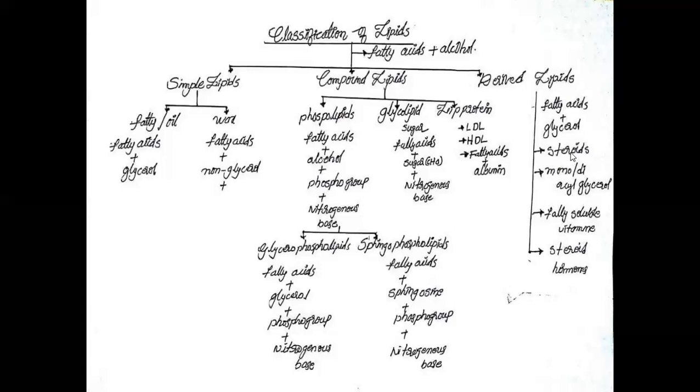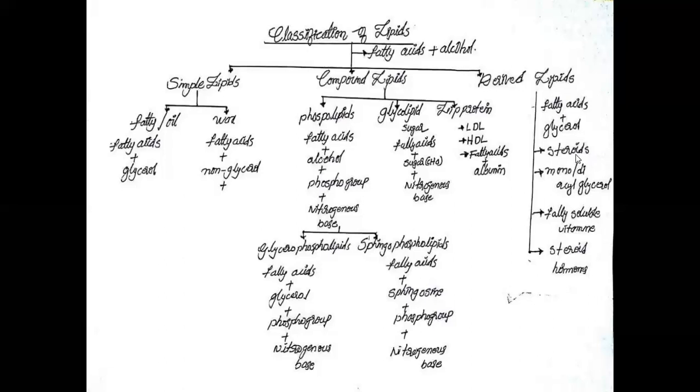Steroids belong to derived lipids. The steroids contain cyclopentano perhydrophenanthrene nucleus.